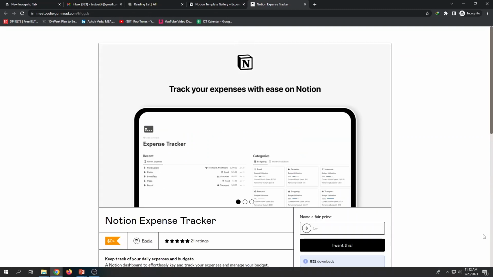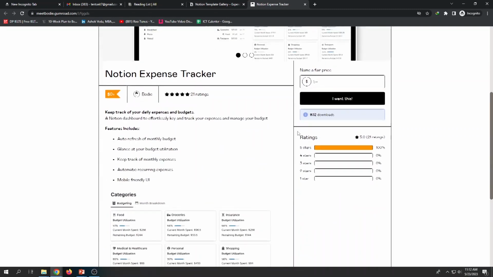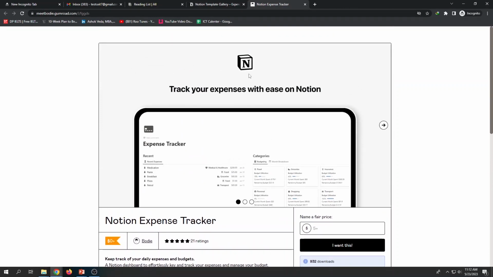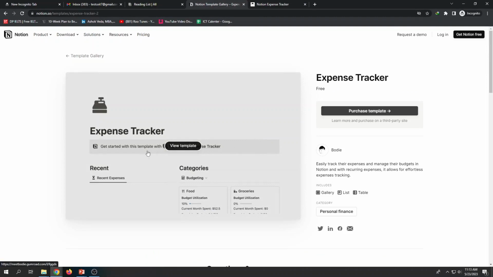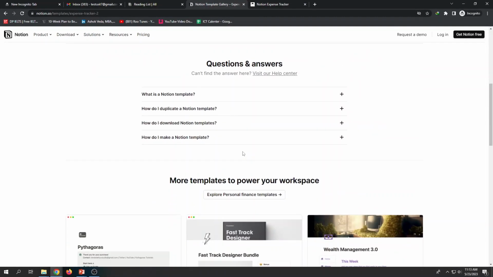Click on purchase template. Then it will take me to the next page for me to get that template. I'm just telling you how to get a Notion template for your account. Then you can make use of it. So no need to waste time on designing the Notion package for you. Right, we got it. Notion expense tracker. Okay, this is the one I'm going to download, where they promise to give that free of charge, right? Which is another personal expense tracker.